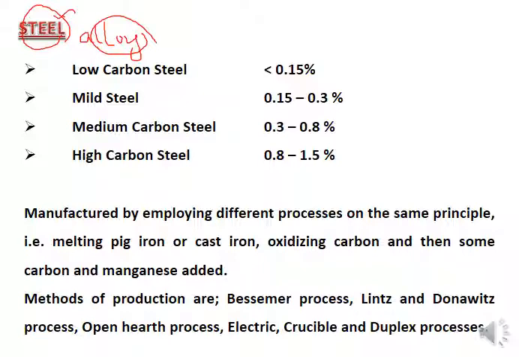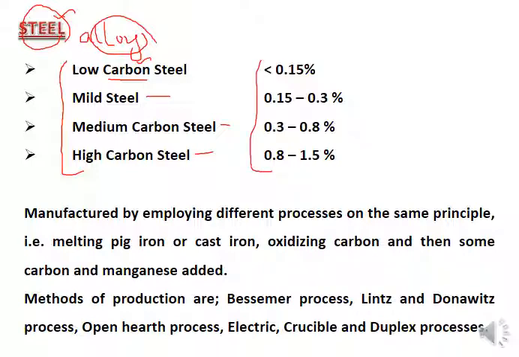Mainly, we are considering carbon as an alloying element, combining it with the iron. So other than the iron, carbon contents are also present. Steel can be categorized into four major categories: low carbon steel, mild steel, medium carbon steel and high carbon steel, depending upon the carbon content percentages.